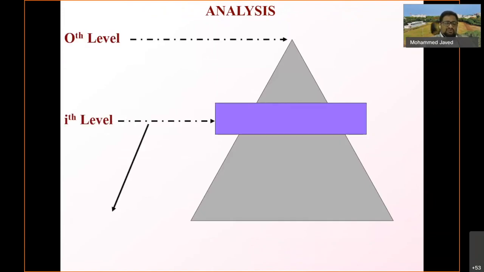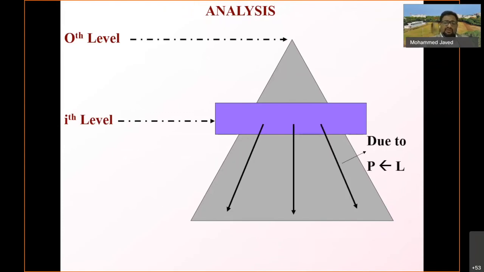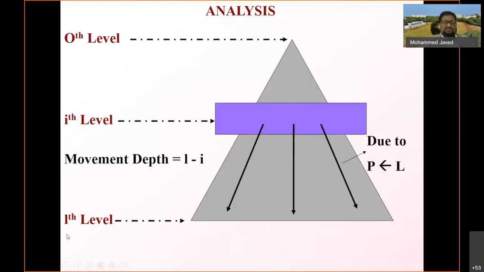At the 0th level, you have the root node, at the ith level you have 2 power I elements, and at the Lth level you have 2 power L elements. Suppose the disturbance takes place at the ith level. Then the movement should take place for L minus I levels.